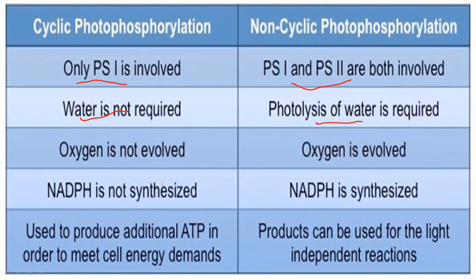Oxygen is not evolved in cyclic, and oxygen is evolved in non-cyclic. NADPH is not synthesized in cyclic, and NADPH is synthesized in non-cyclic. Cyclic is used to produce additional ATP to meet cell energy demands, but in non-cyclic, the products can be used for light independent reactions directly.